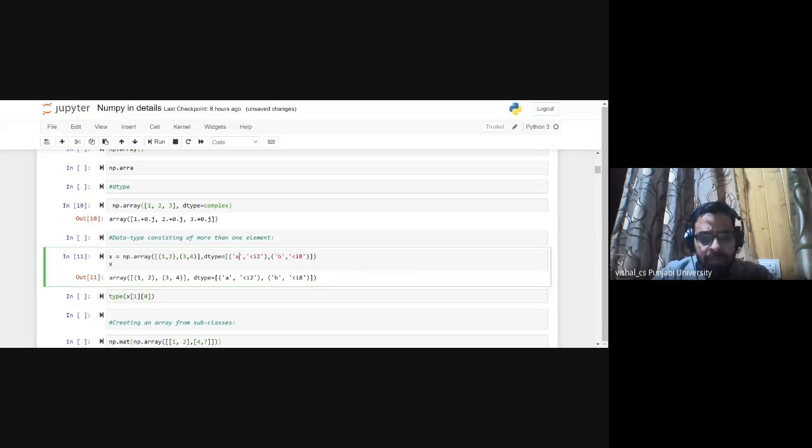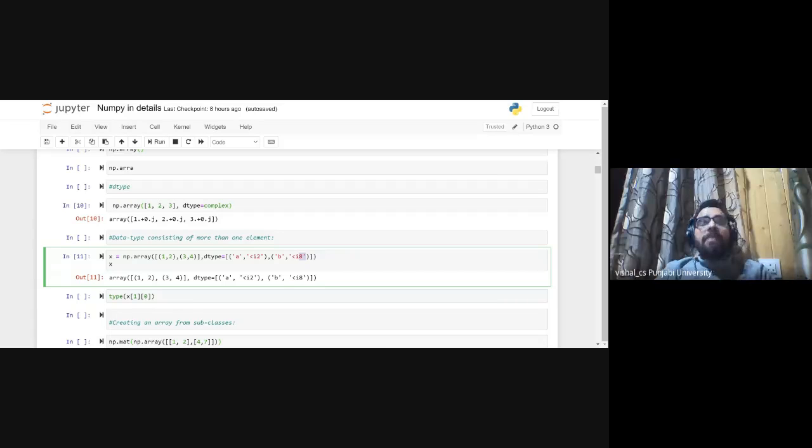This specifies that 1 will be specified by the data type A, and 2 by B. Similarly, here the first element of the second tuple will be represented by A. But this I2 and I8 are the data types, integer I2 and integer I8. This specifies the data type of these elements. What is this I2 and I8?